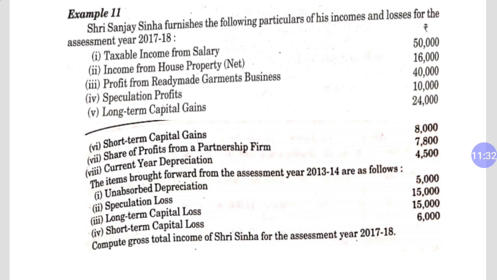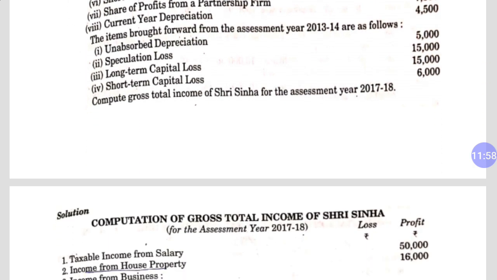And short-term capital loss is also given. How much? It is 6,000. So out of the 8,000 short-term capital gain, we can adjust 6,000 rupees, so short-term capital gain remaining is only 2,000. All these adjustments you have to apply in your answer to this question. Now let's check the answer of this question.